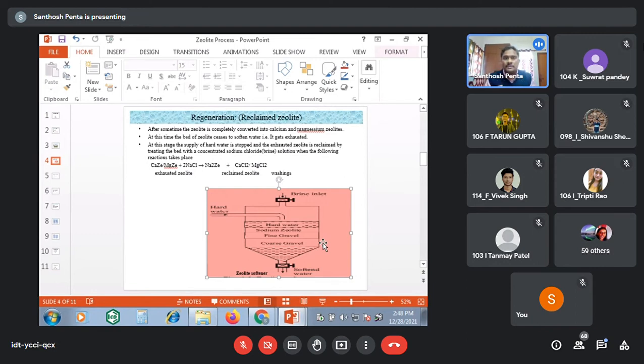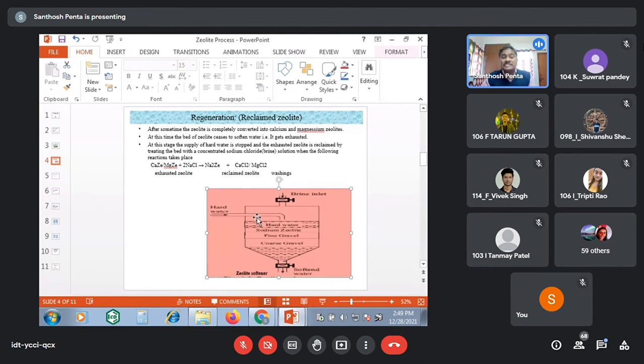What you have to do after some time is stop the filtration. Then you collect the softened water, the ultra pure water. Here one tap is there, open the tap, collect the softened water. Then the softened water may be used for the generation of steam. Now, as the zeolite bed is exhausted, you have to wash it with brine solution.